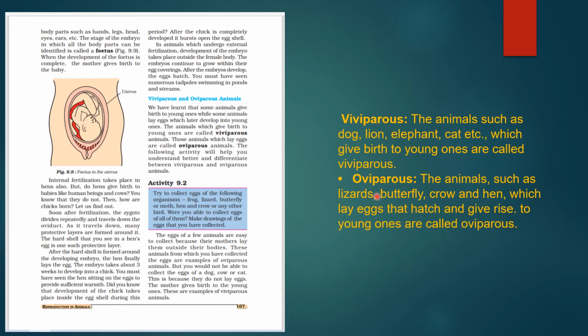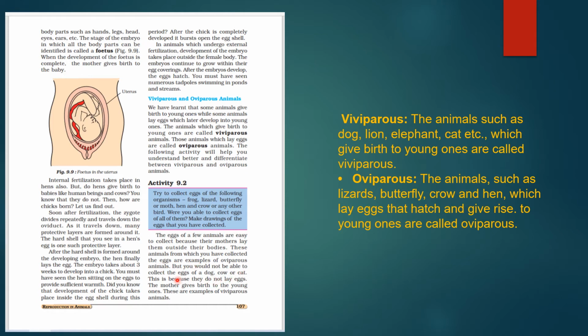And oviparous animals, such as lizards, butterfly, crow, hen, lay eggs that hatch and give rise to the young ones. They are called oviparous. So that is the difference, and they are the examples. Now see, the eggs of a few animals are easy to collect because their mothers lay them outside their bodies. These animals from which you have collected the eggs are examples of oviparous.